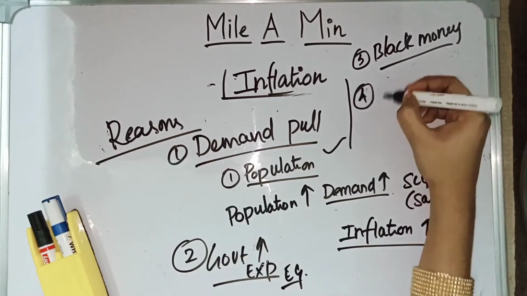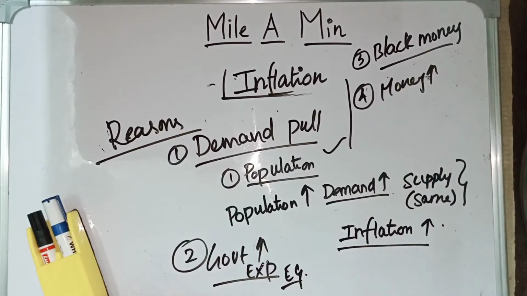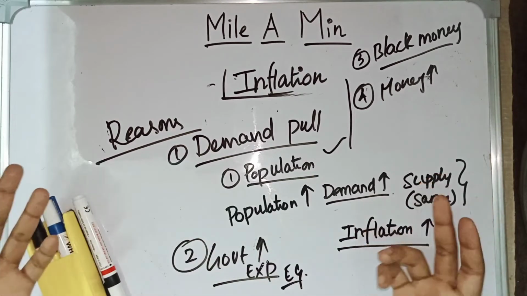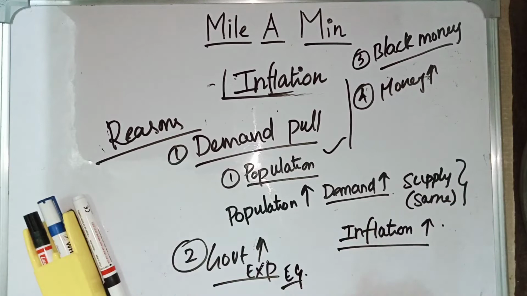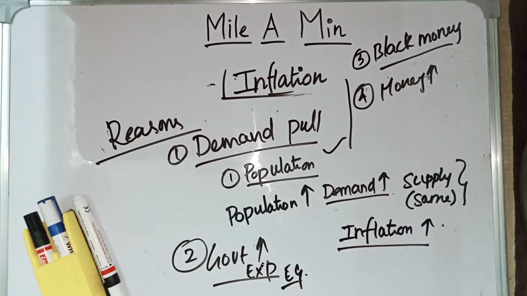Fourth, if the money supply in the market is high, if RBI has printed more money, then the money supply in the market will be high. Because of the high money supply in the market, inflation can happen. This is the fourth point.